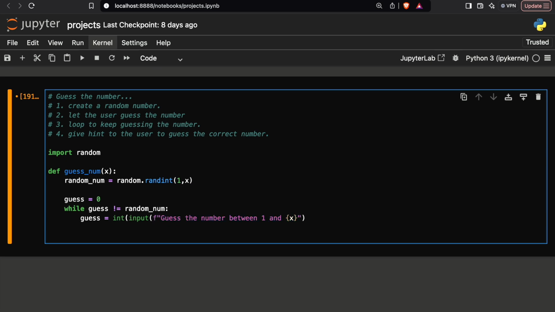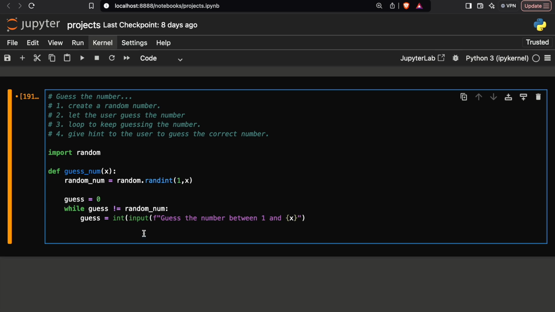Now what I did, see, I gave a condition, and the condition is that guess is not equals to random number, and we all know about the while loop. The while loop will run as long as the condition is true. So the condition is that the guess is not equals to random number, which means the loop will keep running until the guess is equal to the random number. And once the guess is equals to random number, the loop will end. It means that once the user guesses the number, the loop will end. It is simple as that.